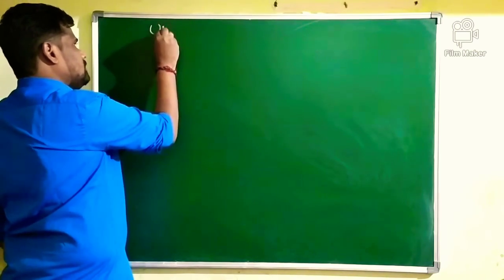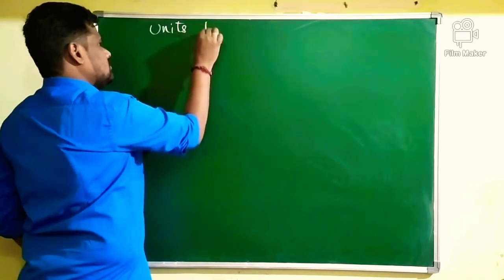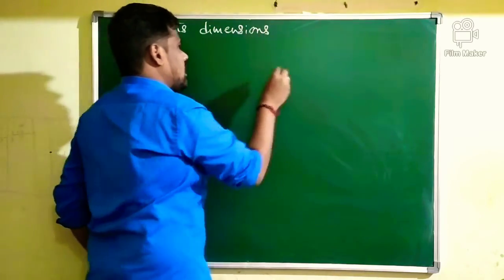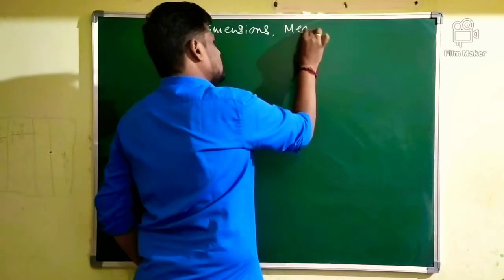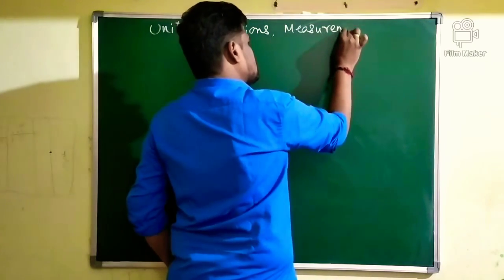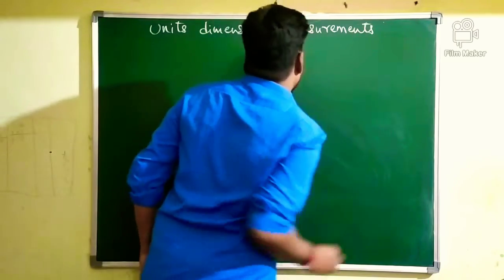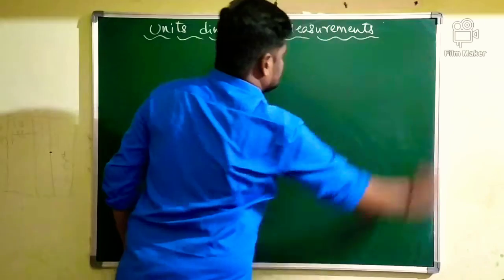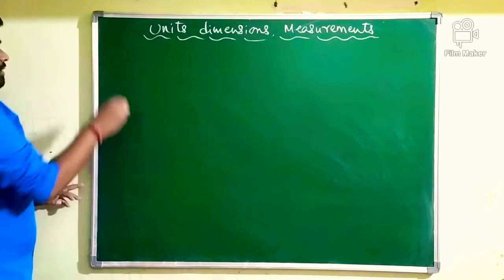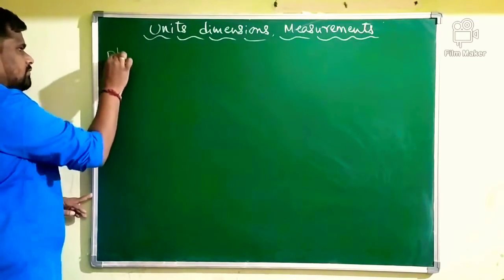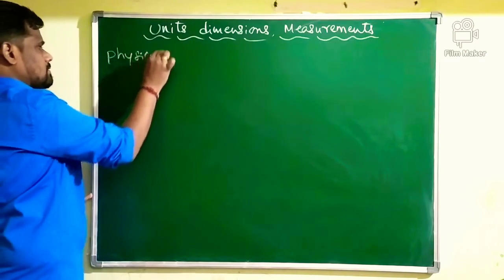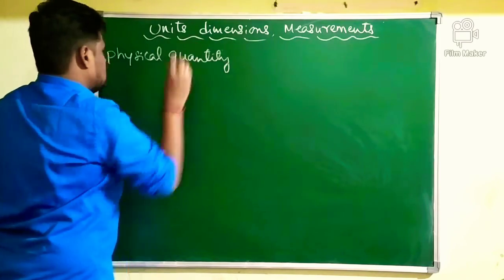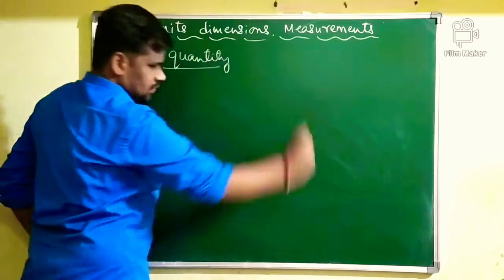So we'll start with units, dimensions and measurements. Units, dimensions and measurements. In which the first concept is physical quantity. Physical quantity.